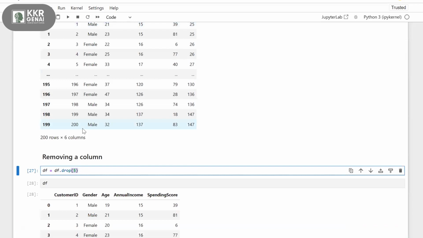A particular row's salary has to be deleted. For that customer ID 200, I want to remove only the salary value of that particular record.